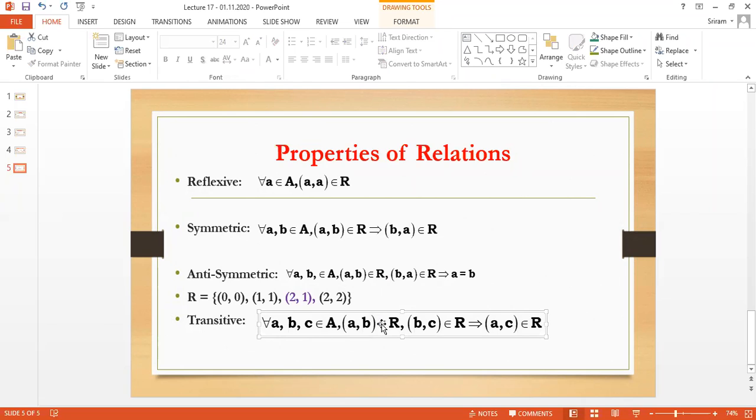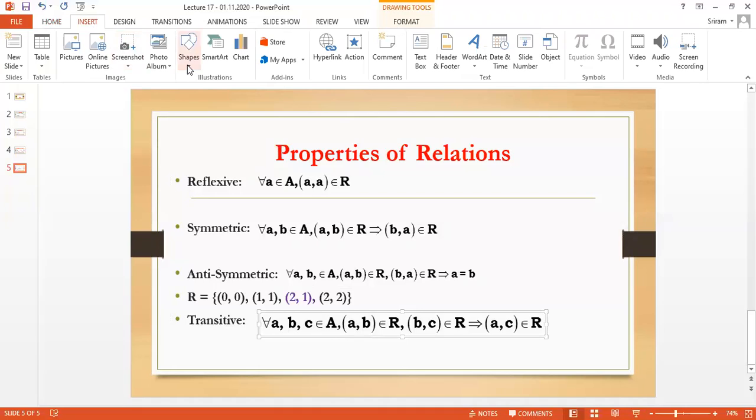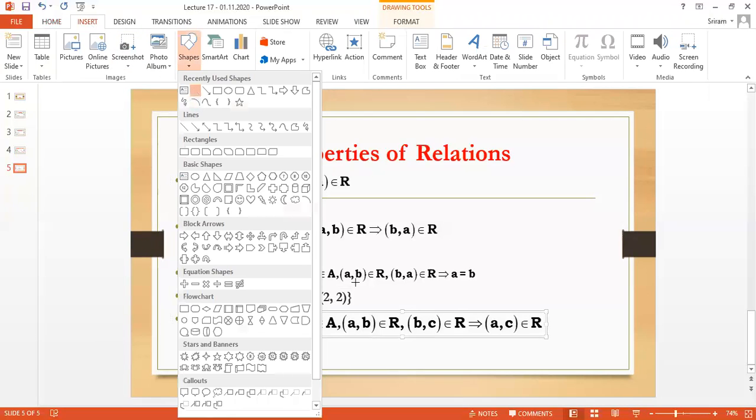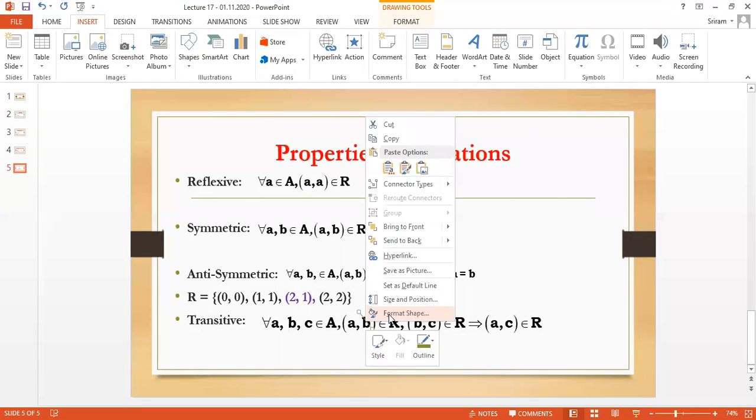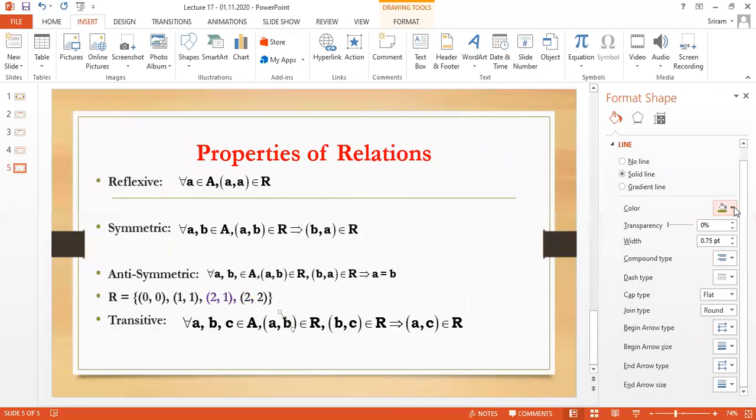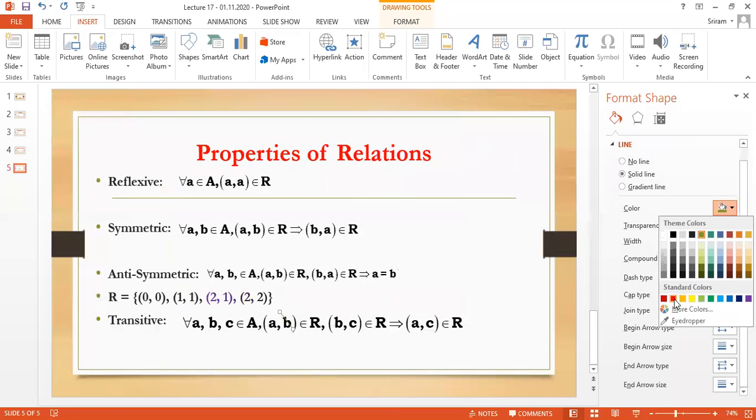Okay. The last one is called transitive. The meaning of transitive is one to other. I have A comma B and I have B comma C. What is the common element? B is common. So I am going to cancel B, the common element, and take the remaining ones.